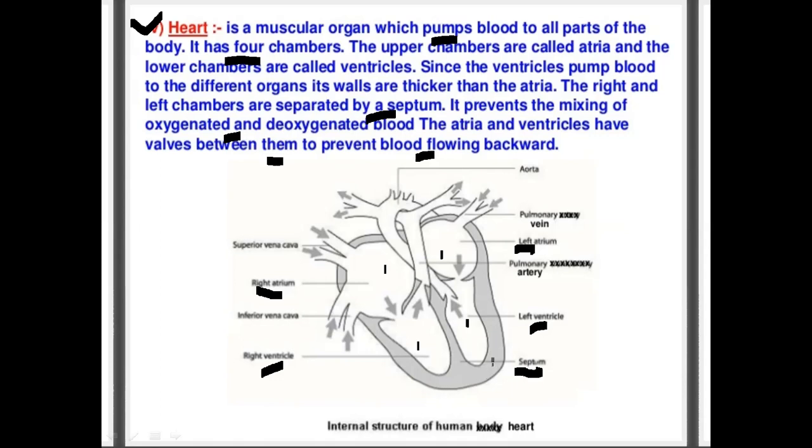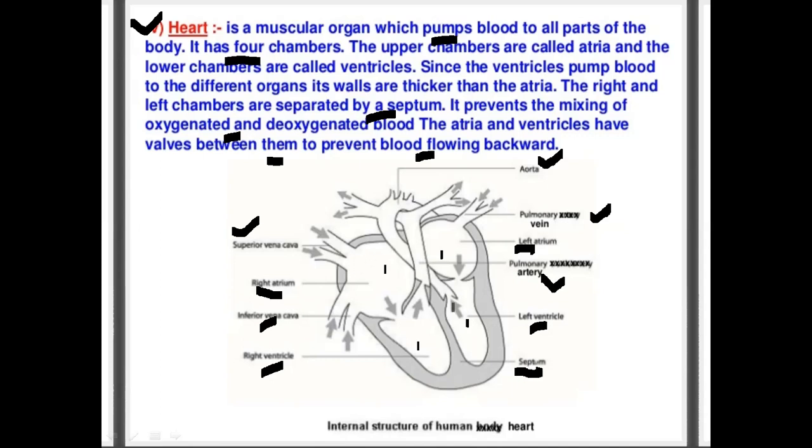Another structure is not given here. This is called the pulmonary vein. This is the main aorta, that is an artery, and this is the superior and inferior vena cava, and also the pulmonary artery. These are different parts of the heart.